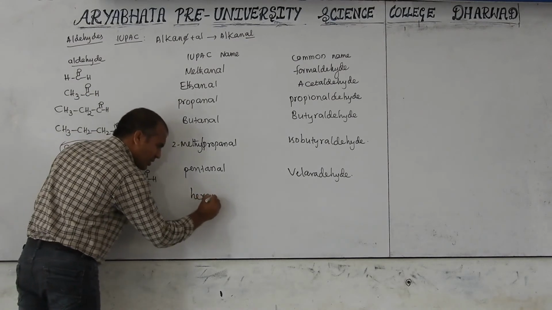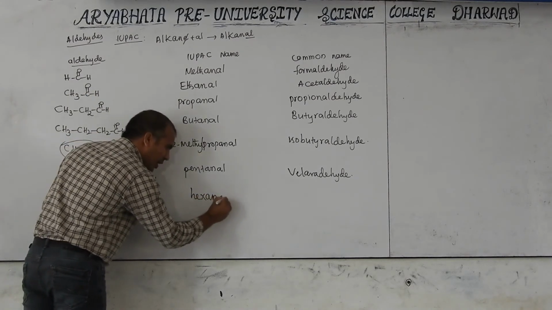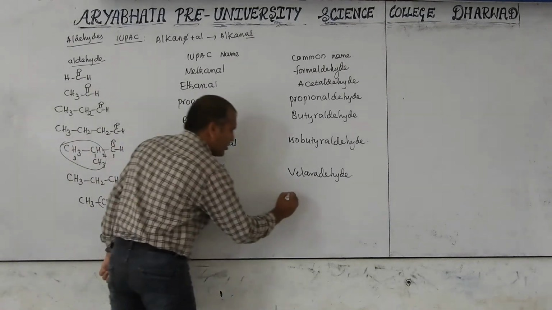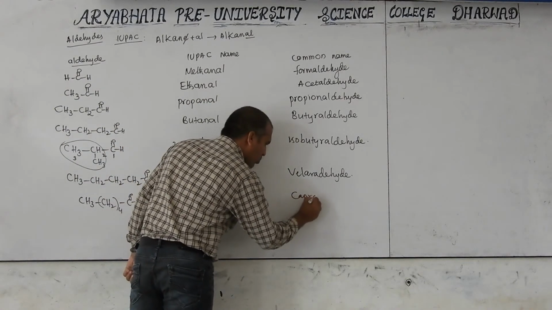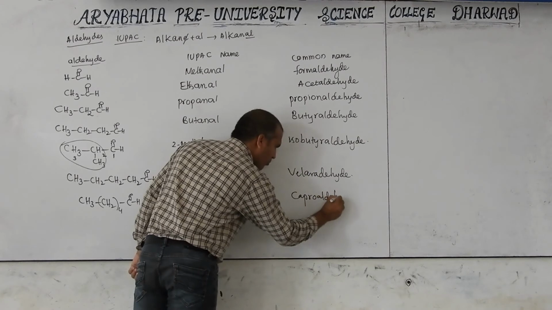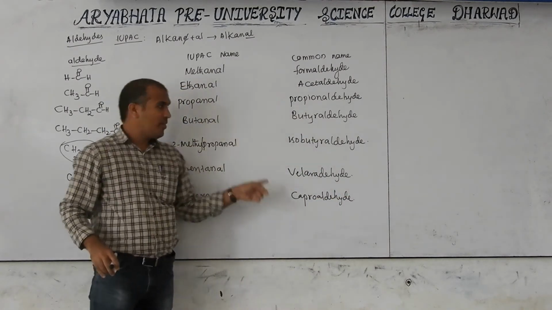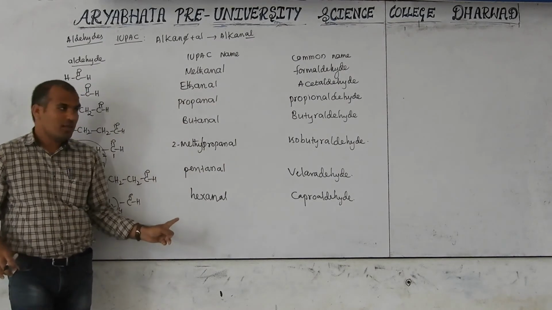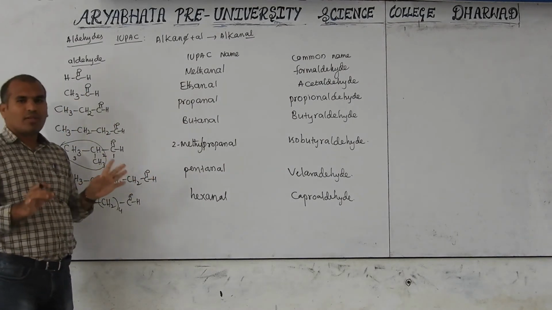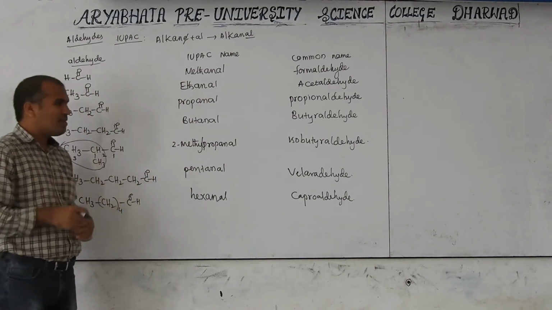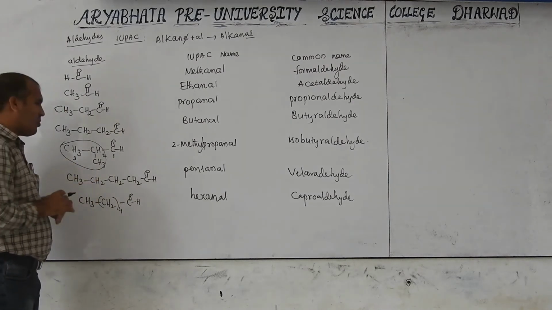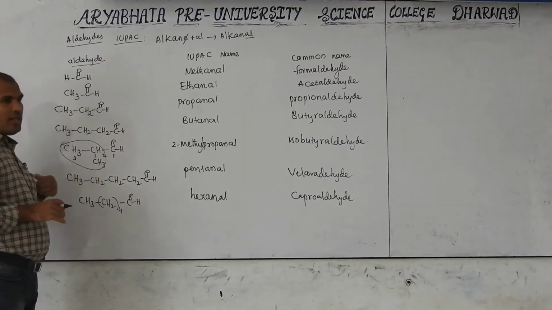Take 6 carbon, remove e, add al, hexanal. This is called caproaldehyde. These are the names we have to remember. Anyway, this name you can easily analyze. But common names you must remember, because these words repeat many times and common names are frequently used in reactions.